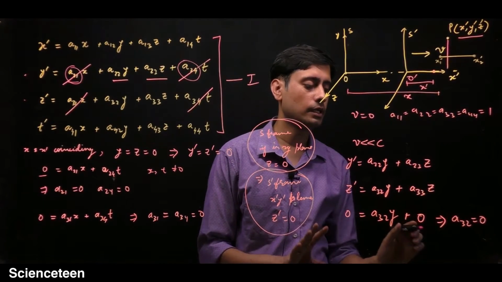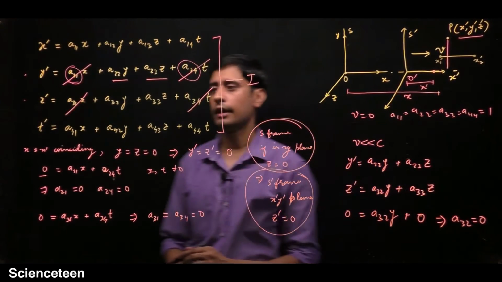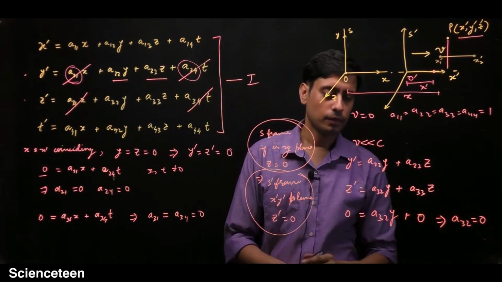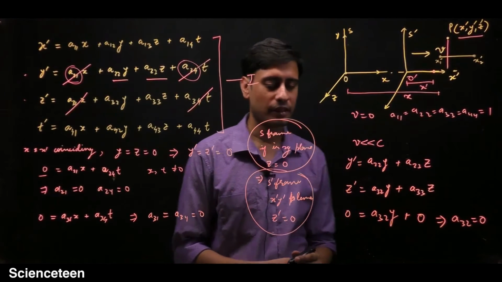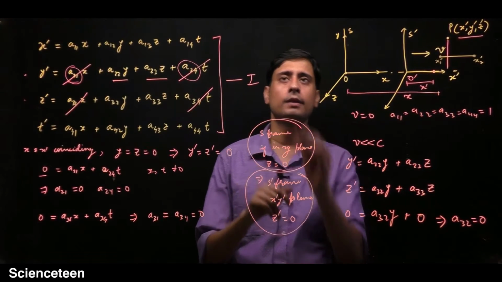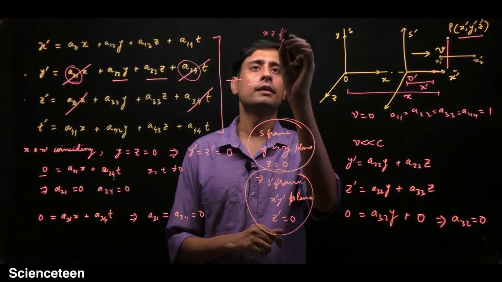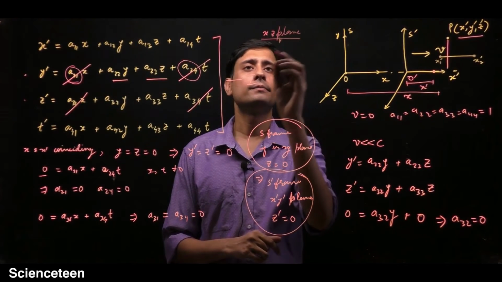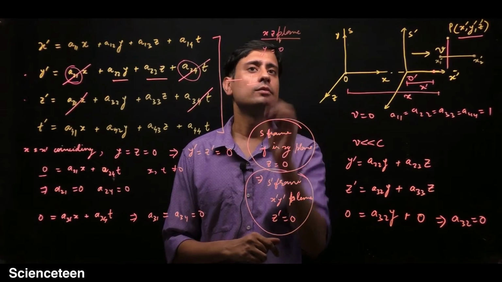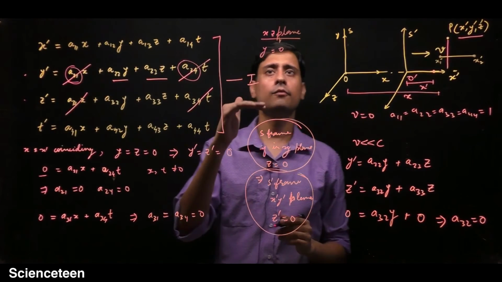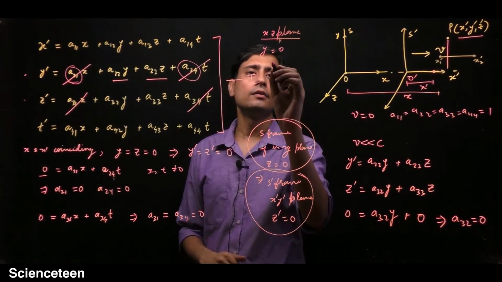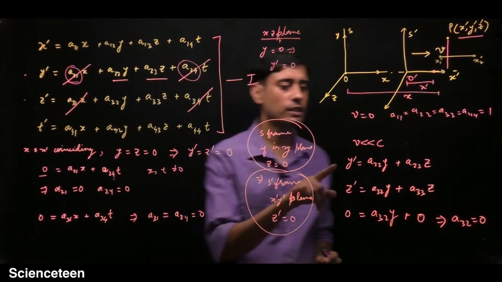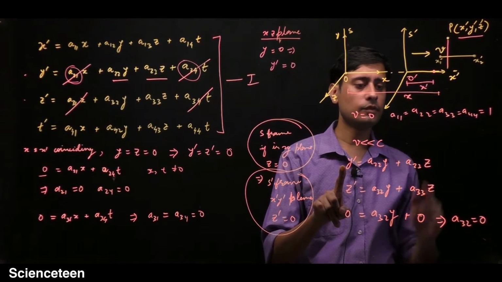We have calculated this term A32, so you can cancel this term also, A32. So we will do it here. Now similarly for the xz plane, in the xz plane you have y equals 0. So in the x prime z prime plane, y prime must also be 0. So just put it here.